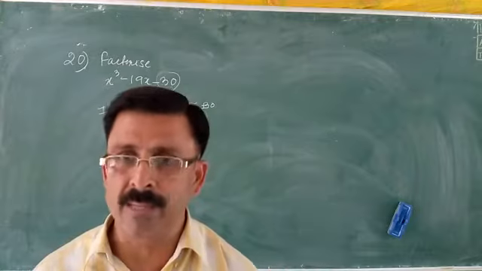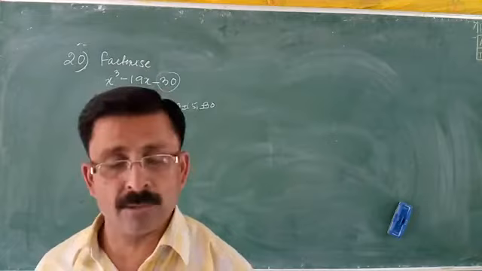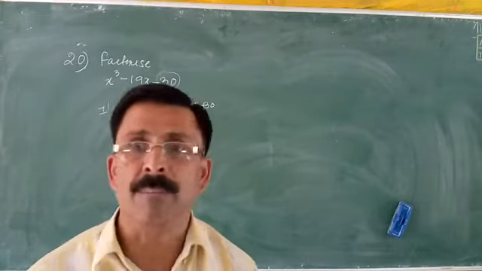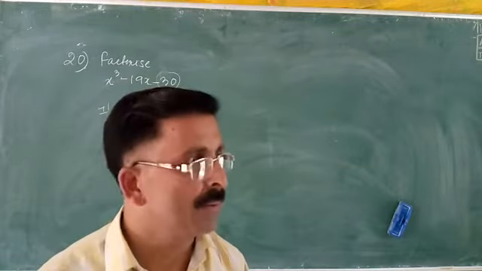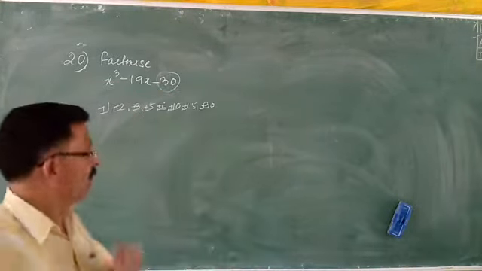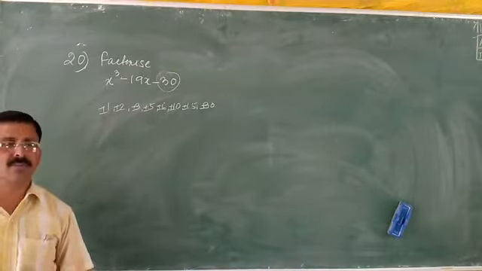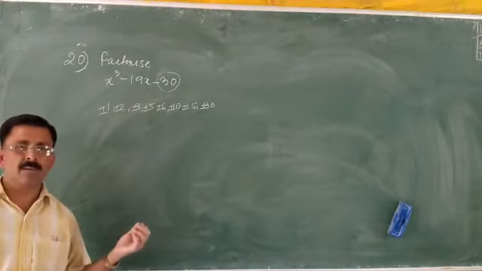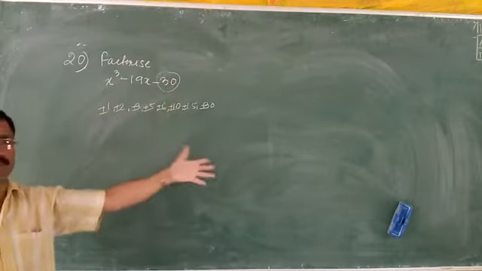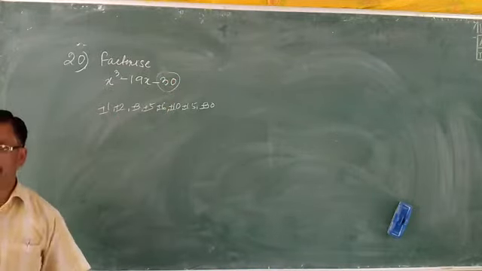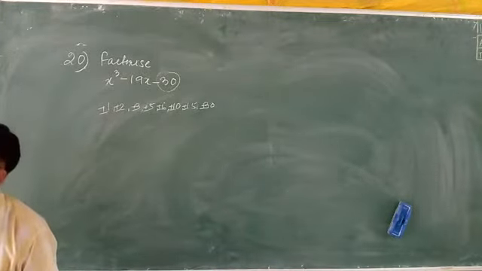Sometimes this question becomes very lengthy, and for that we will use the factorization method. Factor theorem method. Is this okay? Yes, sir. So we will try this method. We call it the trial and error method, hit and trial method. You take one number from here and put it for x. Then solve it. If it becomes 0, then that number will become the factor. If it does not become 0, that number is rejected. It is not a factor. Is it alright? Yes, sir.